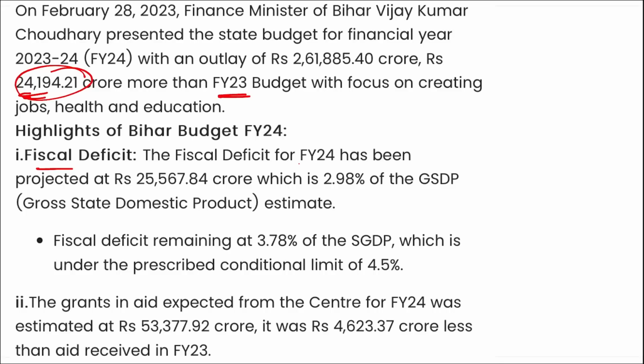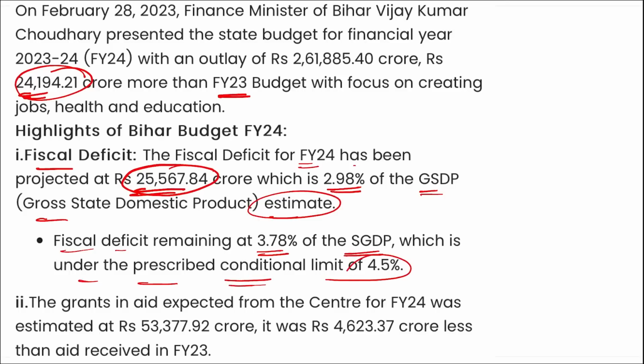The fiscal deficit for fiscal year 24 has been projected at 25,567 crore rupees, which is 2.98% of the GSDP, that is your gross state domestic product estimate. Fiscal deficit remaining at 3.78% of the GSDP, which is under the prescribed conditional limit of 4.5%.